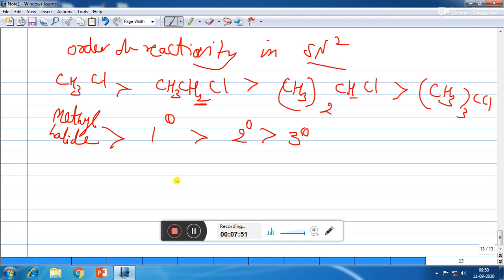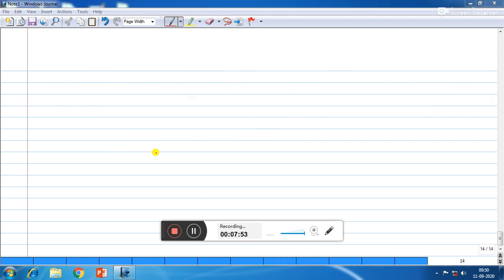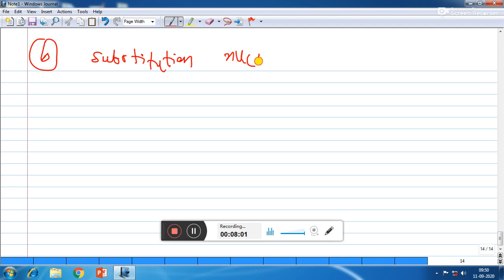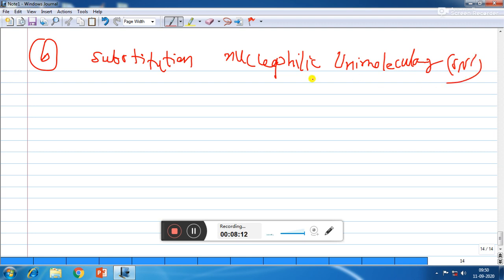Now let us talk about the SN1 reaction. So number B is substitution nucleophilic unimolecular. So that is called SN1.